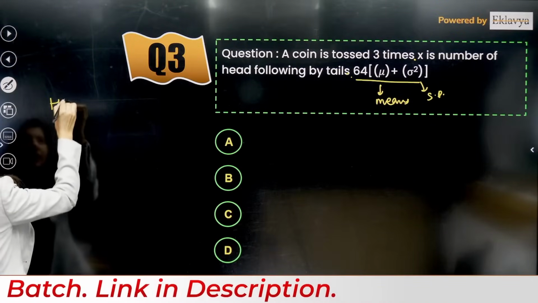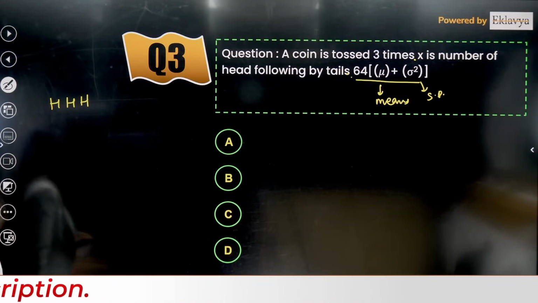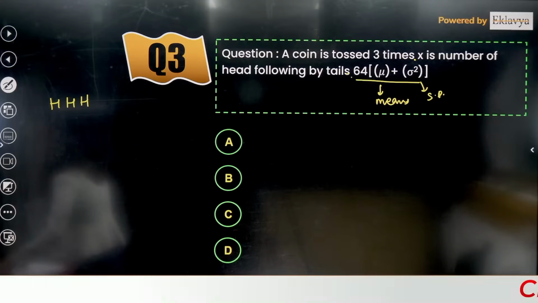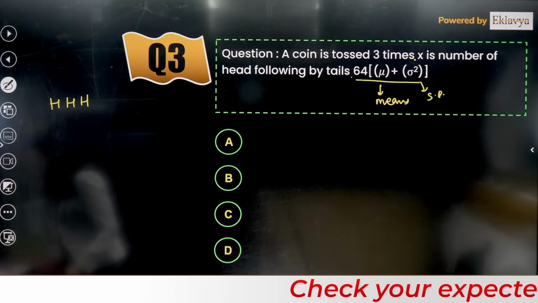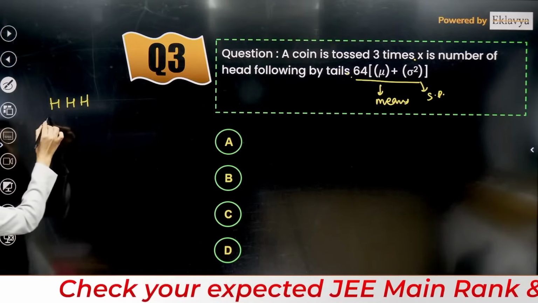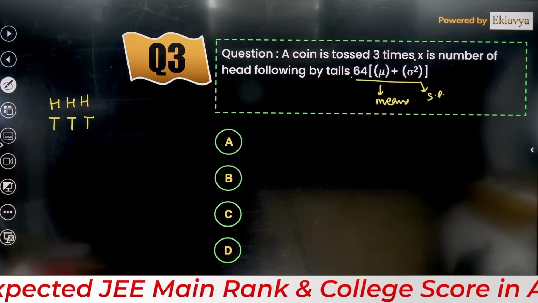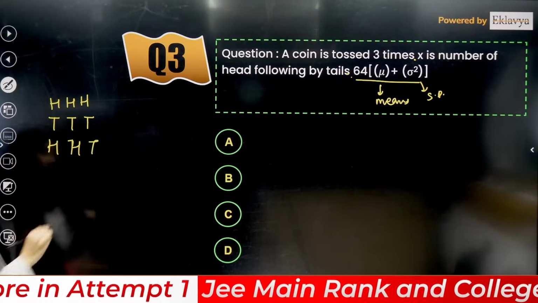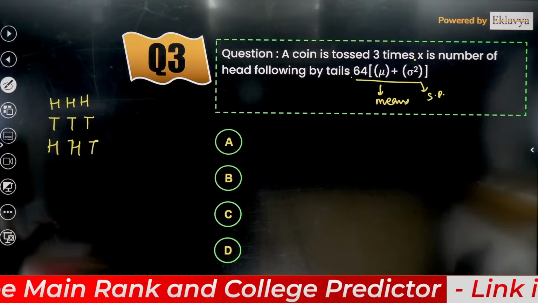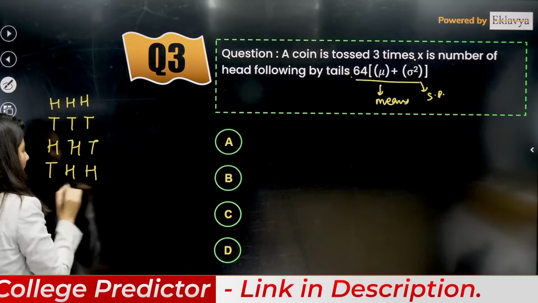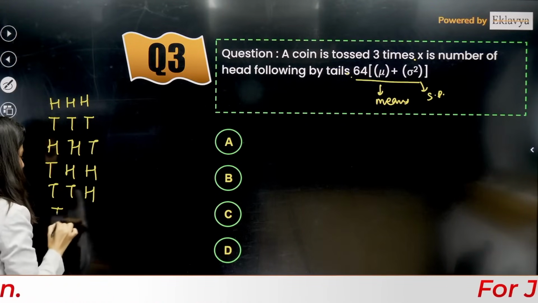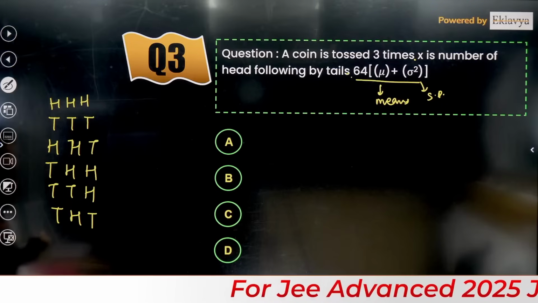We have H, H, H. If you toss a coin 3 times, what are the possible outcomes? Can anybody tell me? So it is going to become HHH, TTT, then HHT, then THH, then TTH, THT, and last HTT.